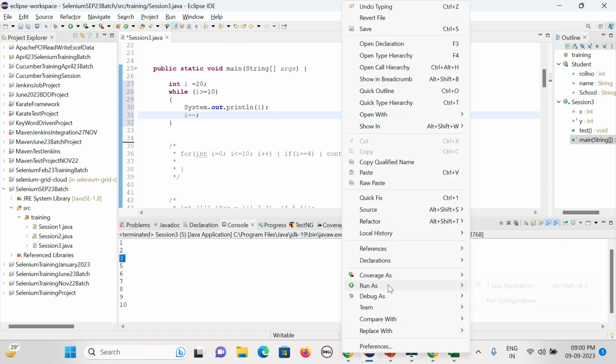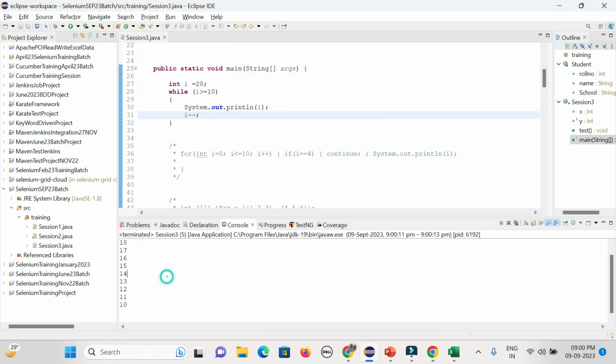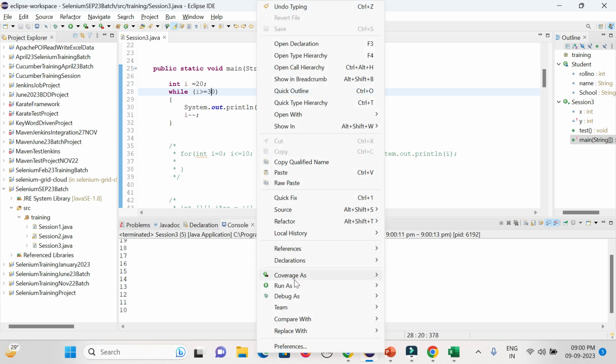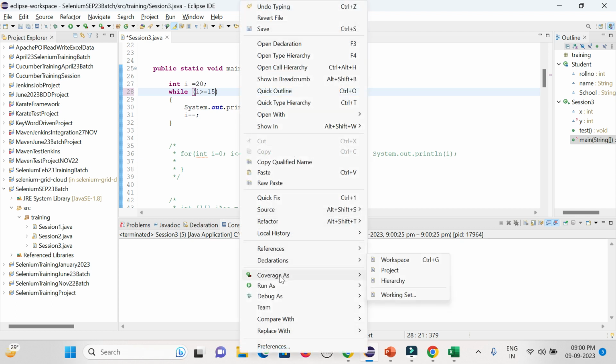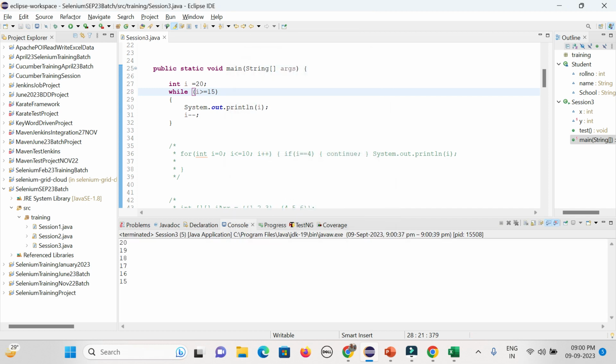You can see now, it will start at 20, then it will go till 10. But in case my condition is not matching, in case I am giving it 30, so my condition is not matching, it will give a blank. So unless the condition is matching, your while loop will not be executed. As and when the condition is matching, it will give you the value. In case you are giving, say, 15, it will start with 20 and go 20, 19, 18, 17, 15 like that. So that is the concept of while loop.